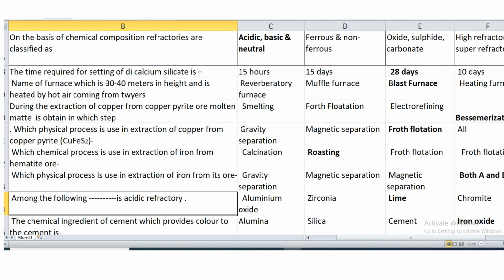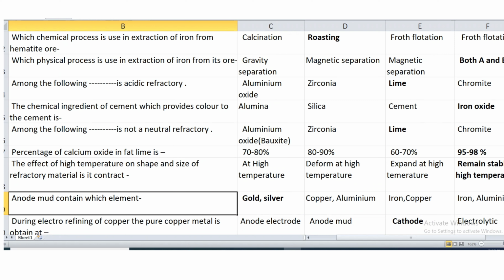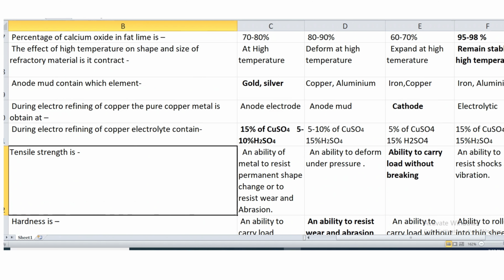Then among the following, which is the acidic refractory? Lime, it is acidic refractory. Then the chemical ingredient of cement which provides color to the cement, it is iron oxide. It gives gray color to the cement.